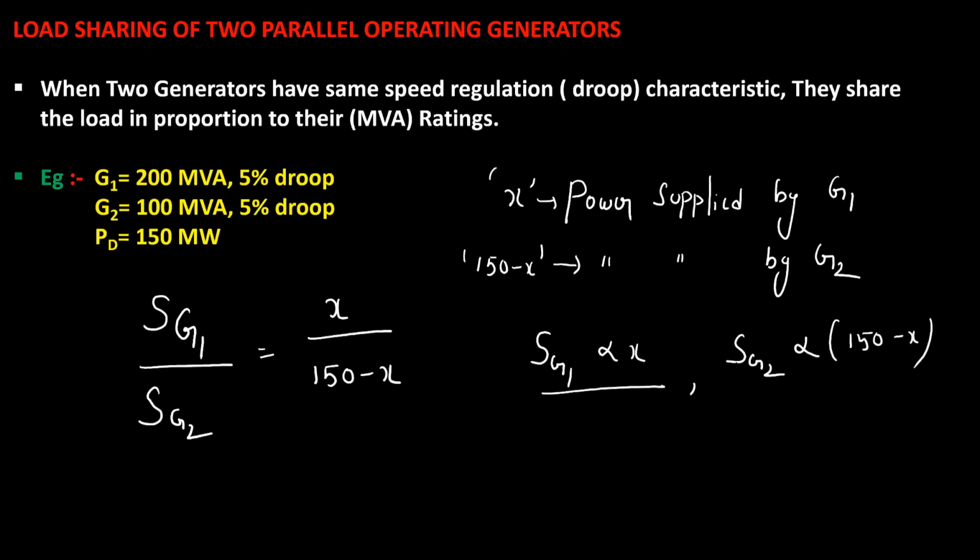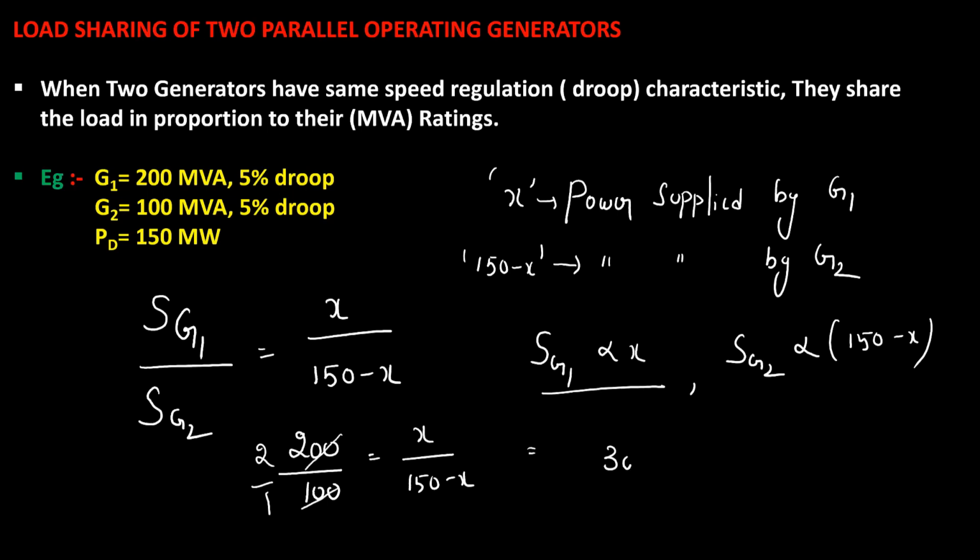If you put them in mathematical form, substituting the values: 200 divided by 100 is equal to X divided by 150 minus X. If you solve this, what are you going to get? I'm directly writing, this is 2 is to 1.